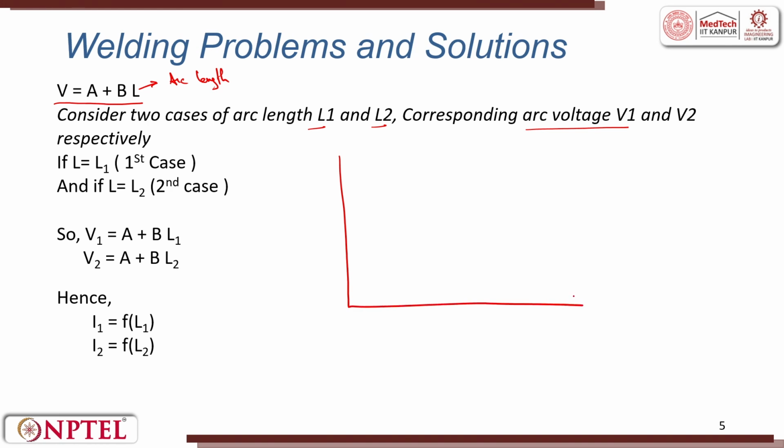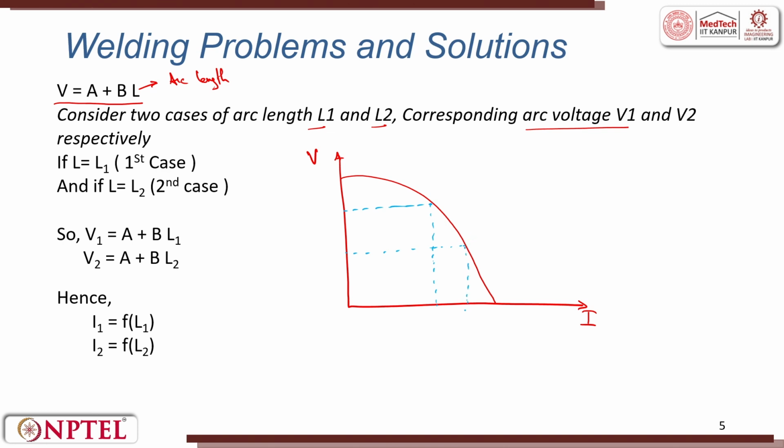We have the voltage versus current plot, V and I, and this is a curve. It is a kind of quadratic curve where I can put two instances. This is the first instance and this is the second instance.